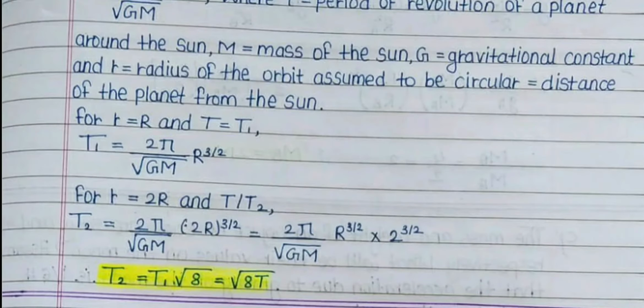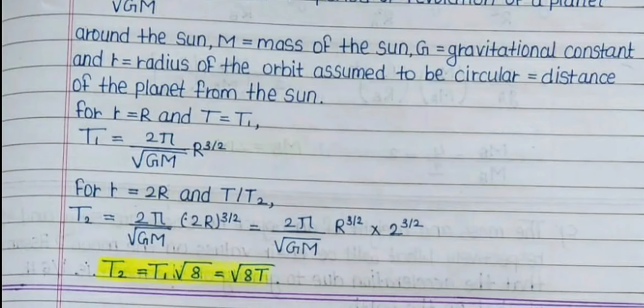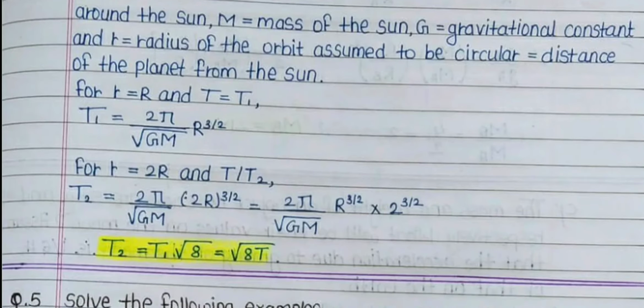For small r equal to capital R and T equal to T1, T1 is equal to 2π upon root GM, r^(3/2). For r equal to 2r and T equal to T2, T2 is equal to 2π upon root GM, (2r)^(3/2), which is equal to 2π upon root GM, r^(3/2) into 2^(3/2), so that T2 is equal to T1 root 8, which is equal to root 8 T.